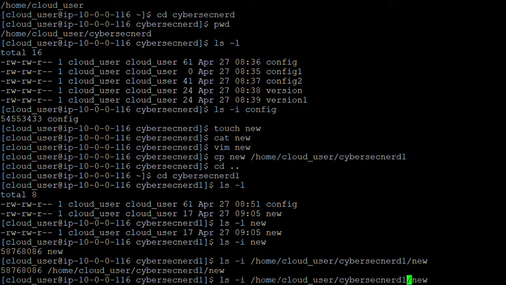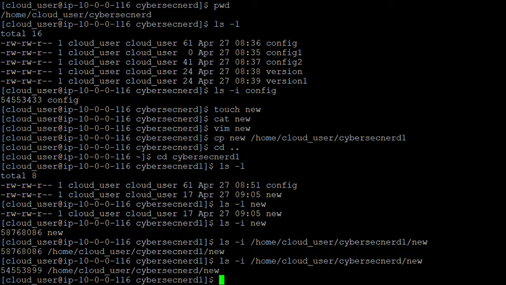I want to see the inode of the file new which is placed in the previous directory, right? So this one. So you can see the inode related to both the files is different.